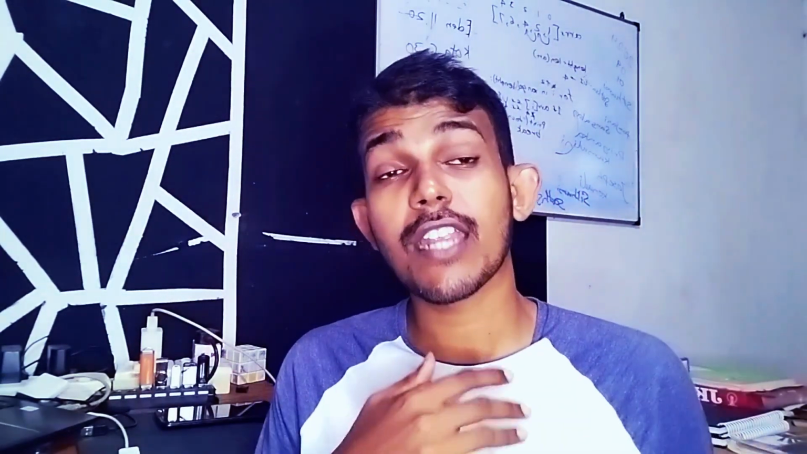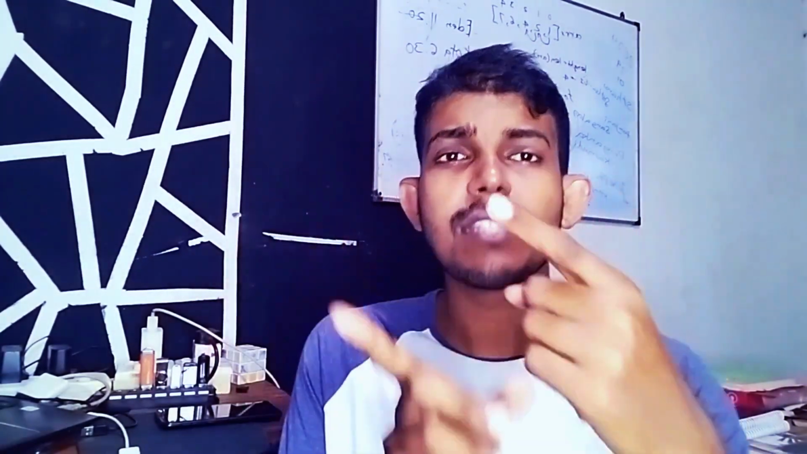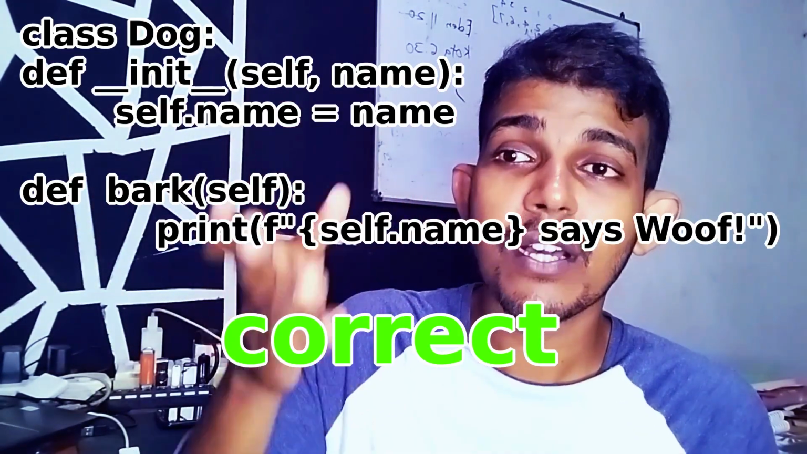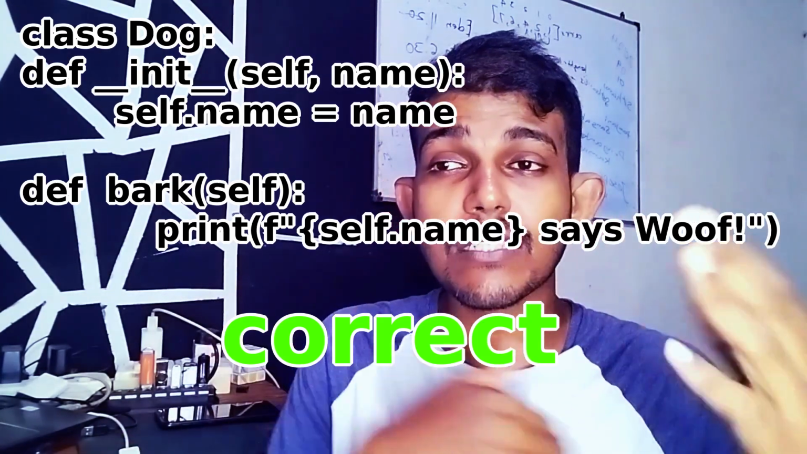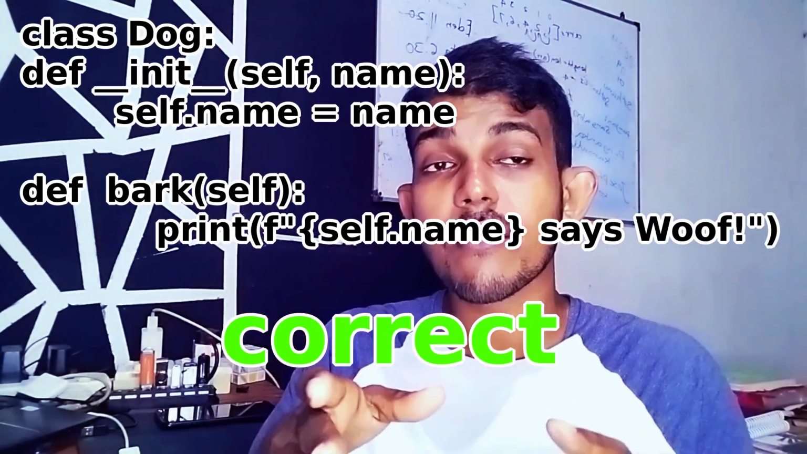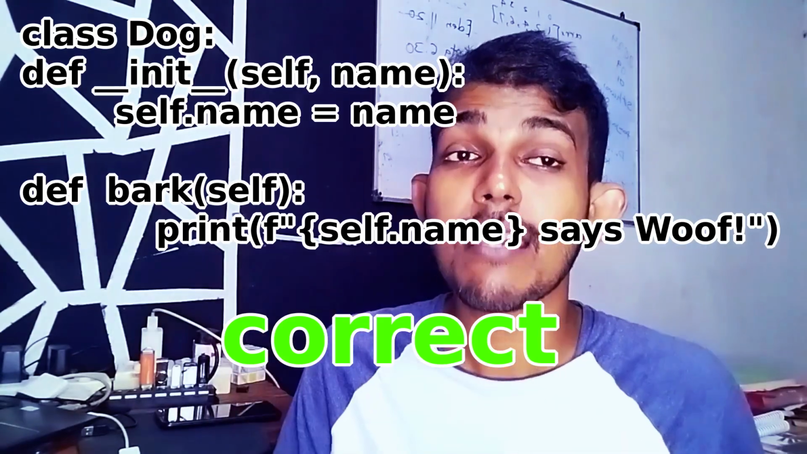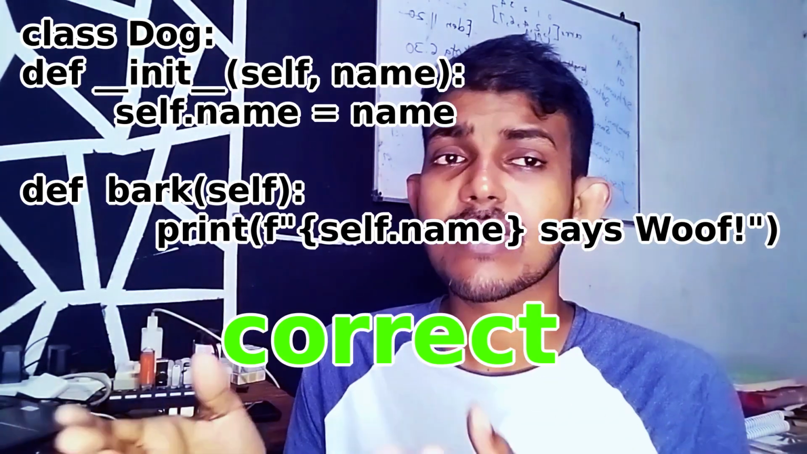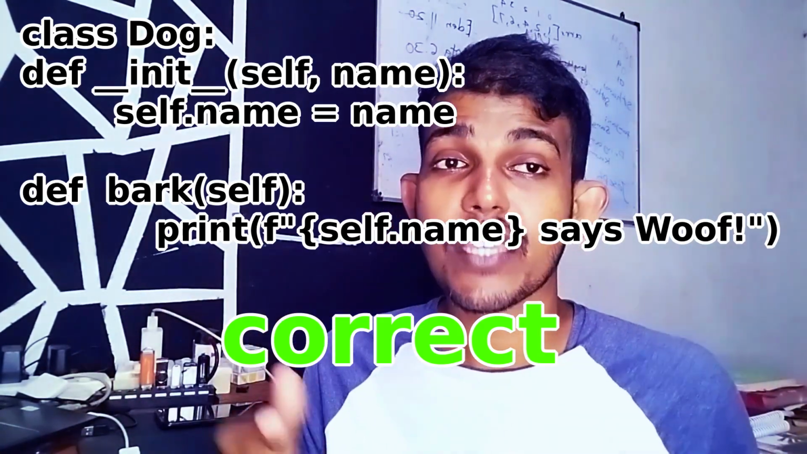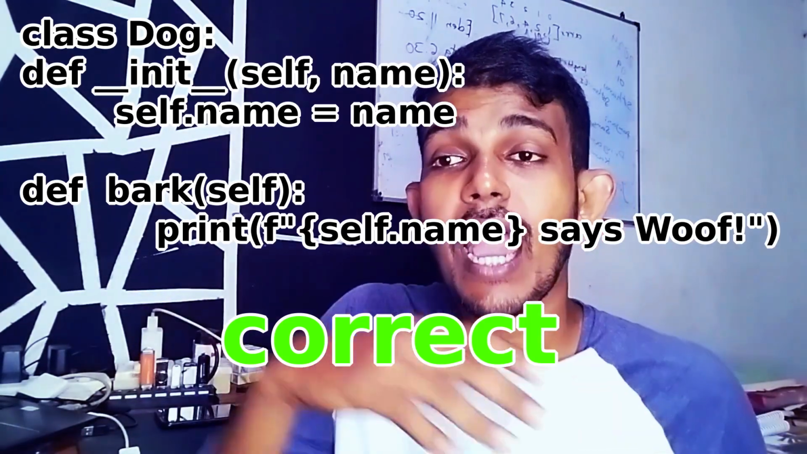So how can you properly set up attributes and objects? With the init method. In this example, they have a class named Dog and def init method with self comma name, and then self dot name equal to name. So if I pass the name, it will be recognized as self name. They also have a method def bark self, and a print f string with curly braces self dot name says woof. So that's the better and proper way to define classes with the init method.